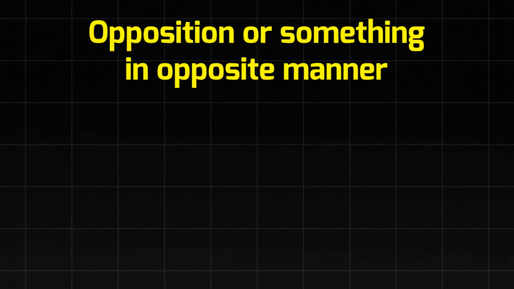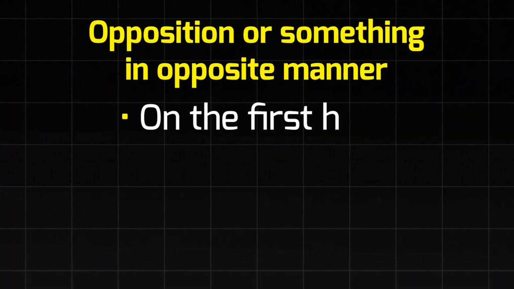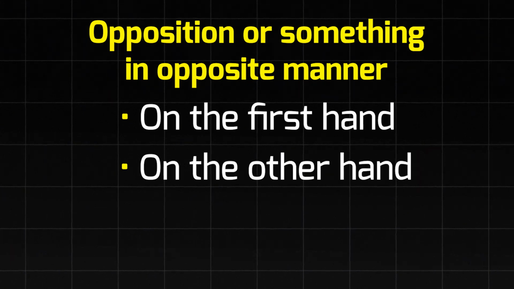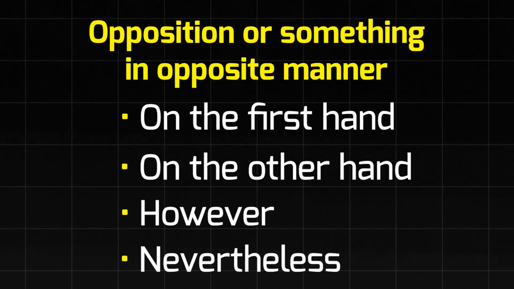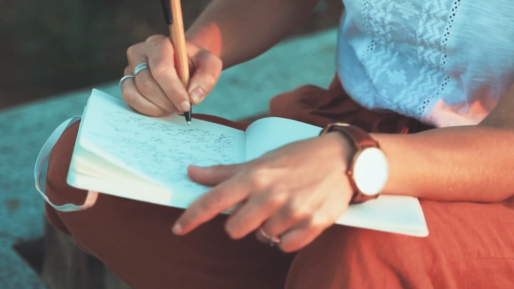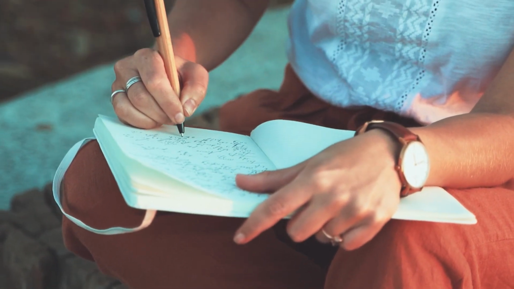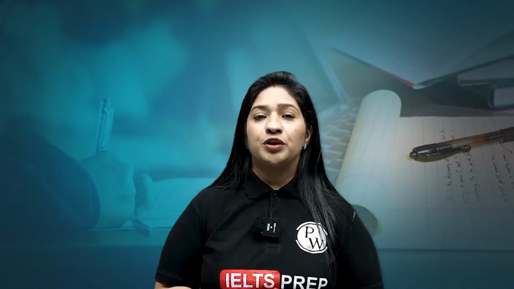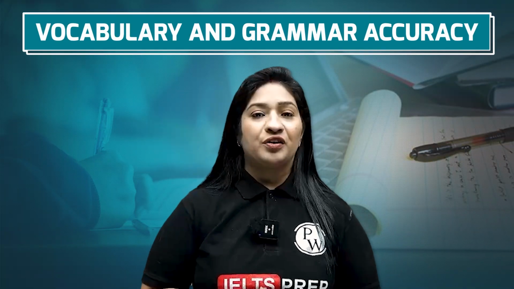Whereas if you are writing something in opposition or in an opposite manner, you can start with, well, on the one hand and on the other hand, however, nevertheless. So make sure you are using linking devices that can help the examiner to understand where you are supporting and where you are contrasting. Another thing that you need to keep in mind is your vocabulary and your grammar accuracy.